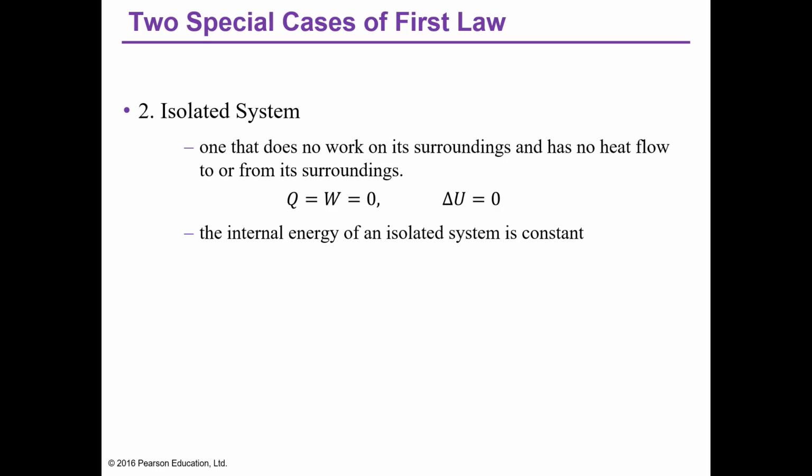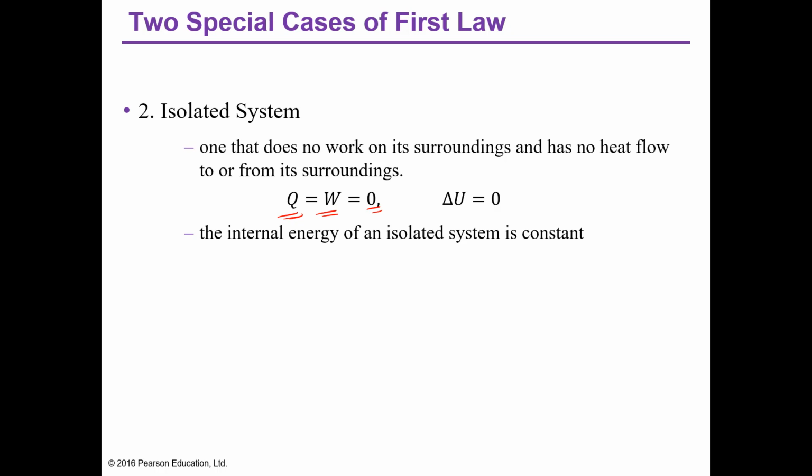Next is we have the isolated system, one that does no work on its surroundings and has no heat flow from its surroundings. It means that your Q and W are equal to 0. Walay na isolated kay di nimo apilang surroundings. Walay apilang surroundings, walay na add nga heat, walay na remove nga heat from the surroundings, and wala po'y work na nabuhat. Okay?